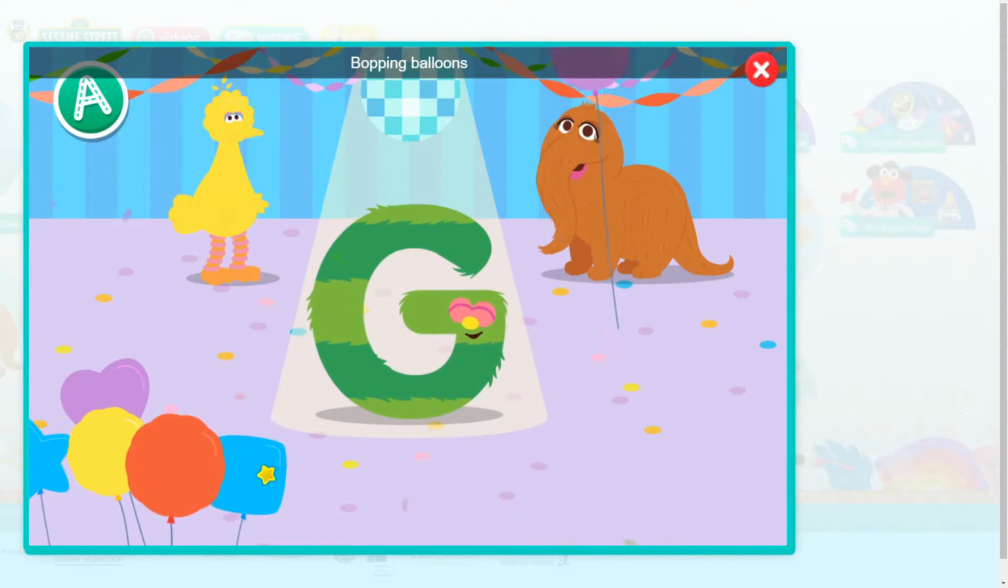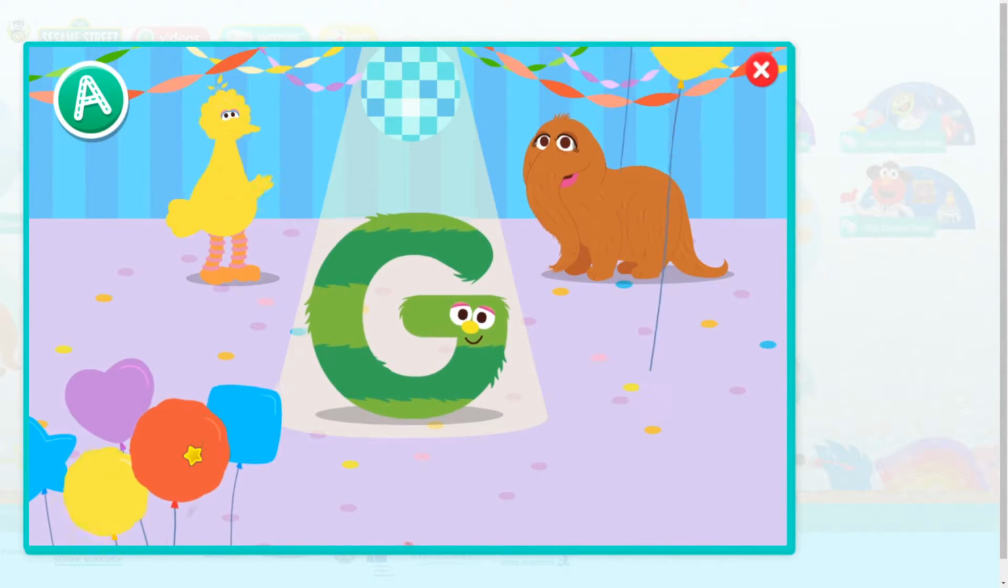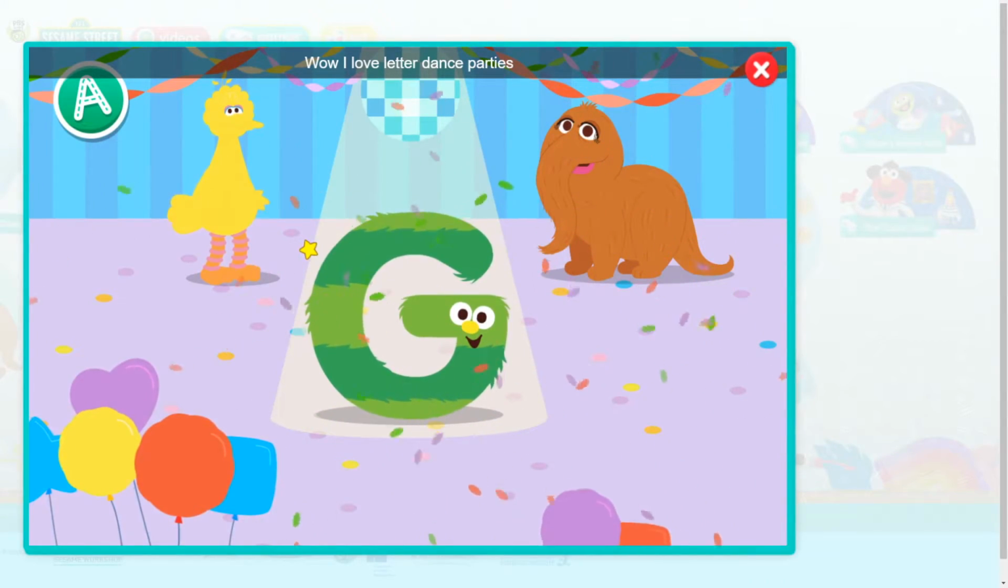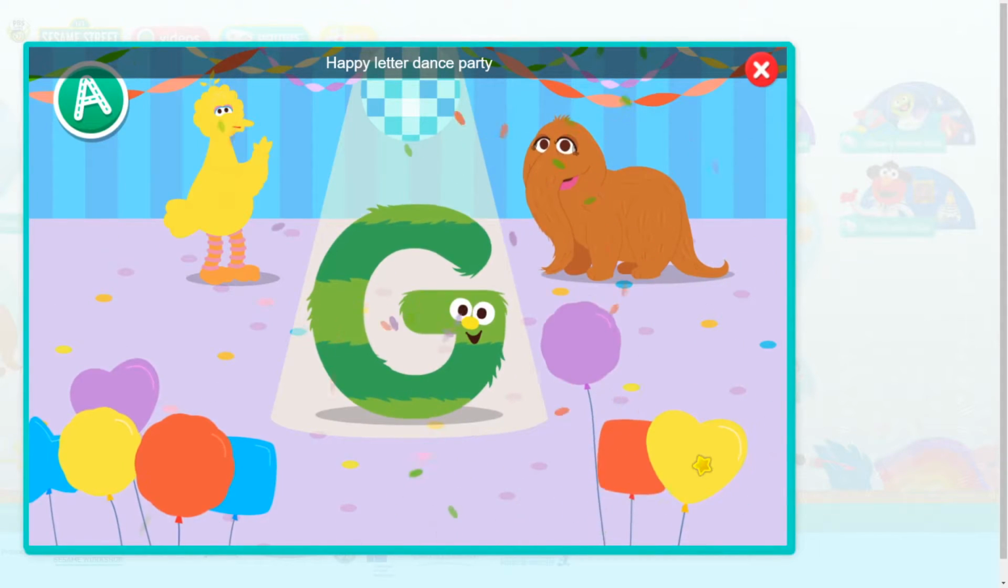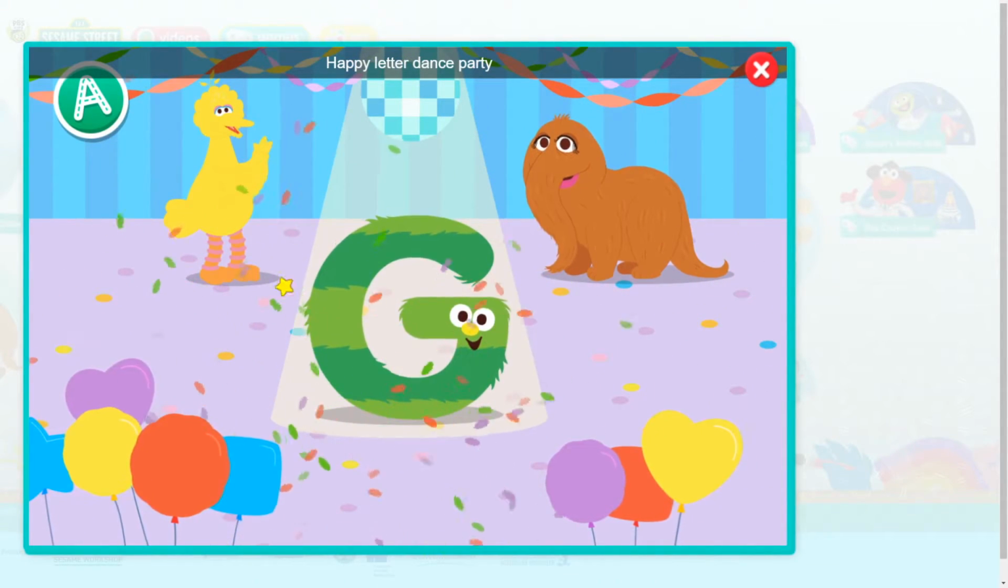Balloon bump. Bopping balloons. Balloon bump. Wow. I love letter dance parties. Happy letter dance party. Bopping balloons. Happy letter dance party.